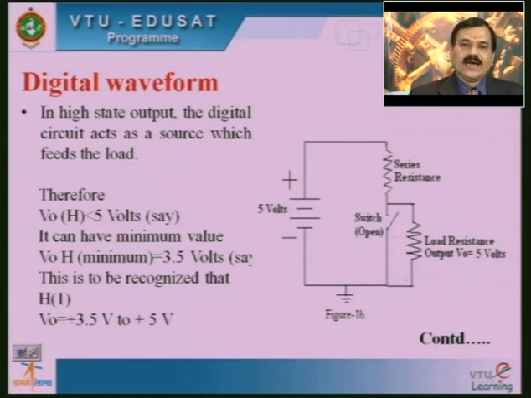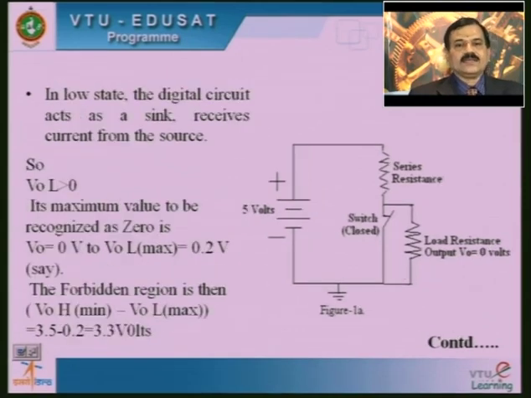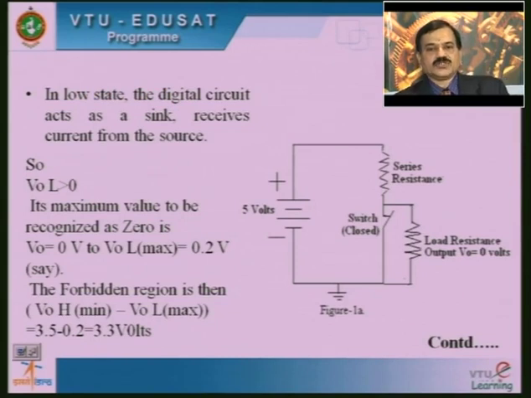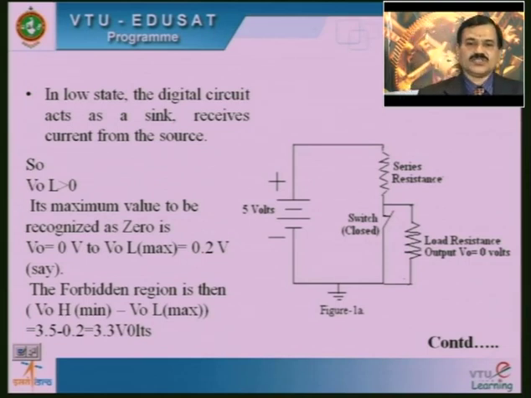Next, we move to another slide with a similar kind of circuit where the switch is closed. When the switch is closed, it creates a closed path for the current flow. Hence, when the current starts to flow, there is a voltage drop across the series resistance. But since we are connecting the load across the switch, when the switch is closed, the voltage across the load resistance is equal to 0.